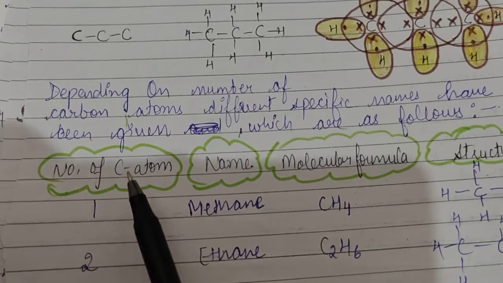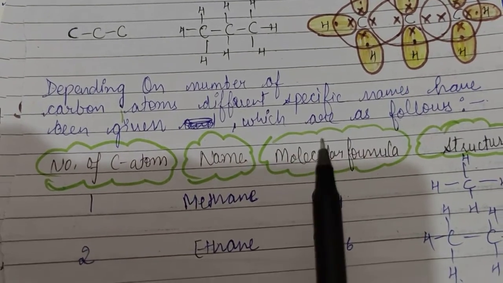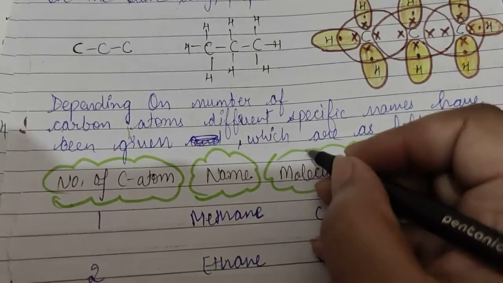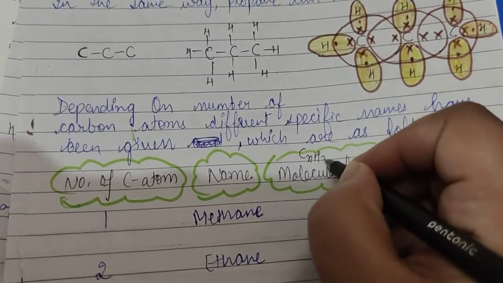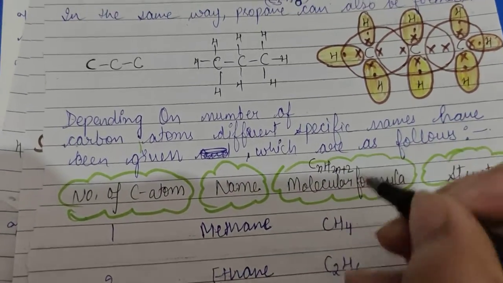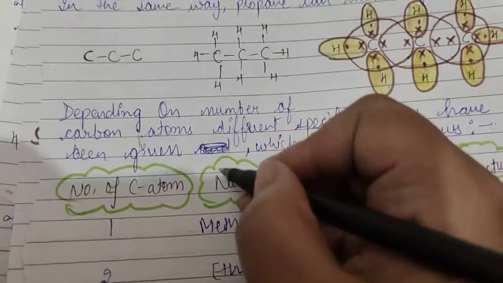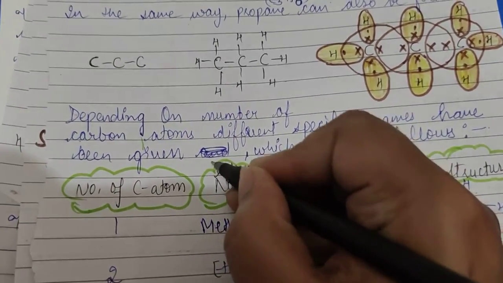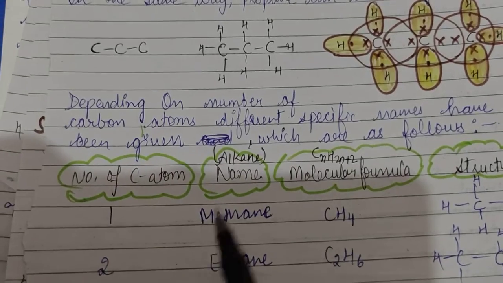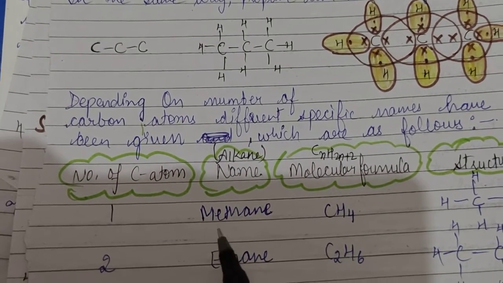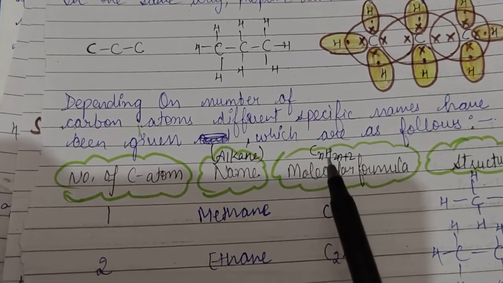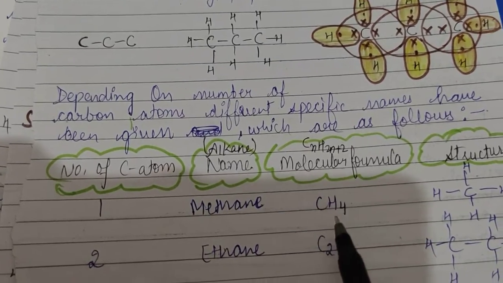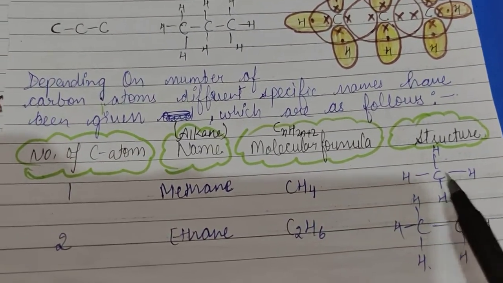For example, if the number of carbon atoms is 1, then its molecular formula depends on the general formula CnH2n+2. Here I have taken only that of alkanes for now. So if n is 1, then it will be methane, C1H4, so CH4, and this is its structure.